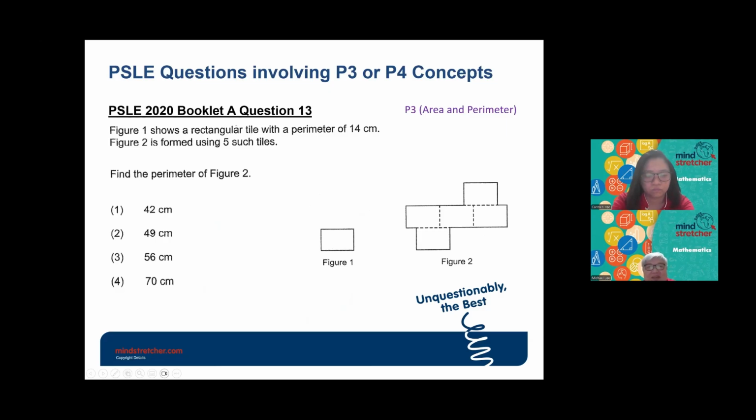This is a P3 question. But P3, they don't really do something so complicated. They learn about area and perimeter, but for this question, it's a bit more on visualization. Parents, do you want to try? Maybe I just give you a bit of time to see whether you can solve this question or not. You can type the answer in the chat after you solve it.